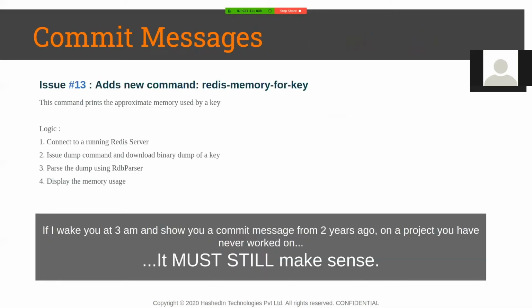The other thing is, what is a commit message? So a good commit message typically starts with a one line, about 80 characters. If you have an issue number, it's good to reference that, but you should add a short summary of what you're doing. So in this, you're saying we're adding a new command, right? So this is a one sentence summary of whatever it is.